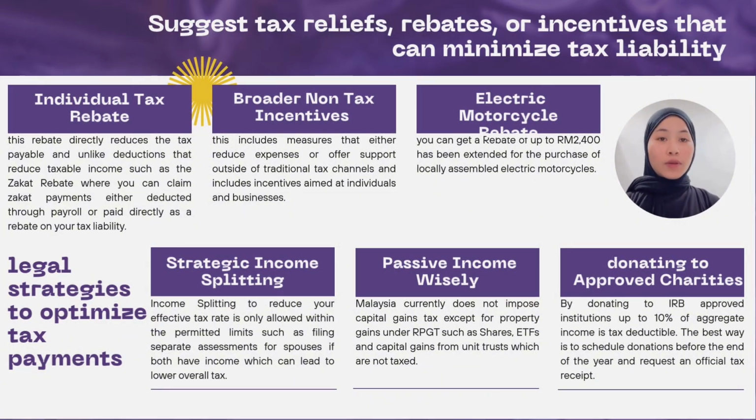For legal strategies to optimize tax payment, the first one is strategic income splitting, which is to reduce your effective tax rate. It is only allowed within the permitted limits, such as filing separate assessment for a spouse if both have income, which can lead to lower overall tax. Second is to manage passive income wisely. Malaysia currently does not impose capital gains tax except for property gains under RPGT, so gains from shares, ETFs, and unit trusts are not taxed. And the third is donating to approved charities. By donating to an IRB approved institution, up to 10% of aggregate income is tax deductible. The best way is to schedule donations before the end of the year and request official tax receipts.